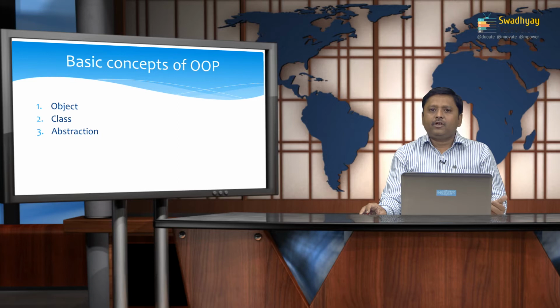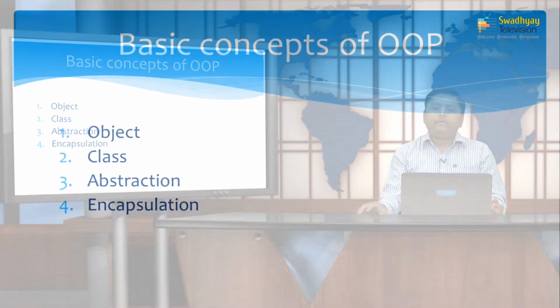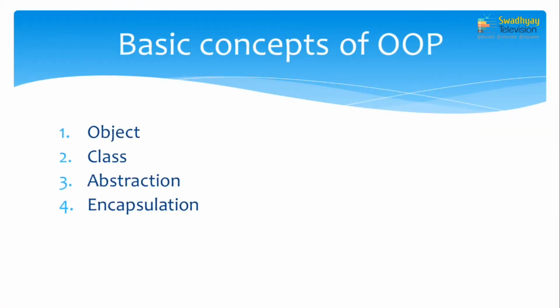Inside a class we just specify state and method, but at that time we do not think of how the method will be implemented. So, a class provides this abstraction mechanism, and that is why it is called an abstract data type. Now, we discuss encapsulation, which is also an important part.